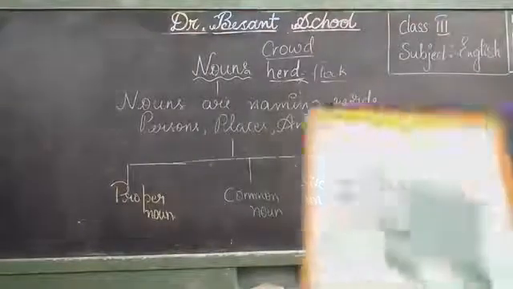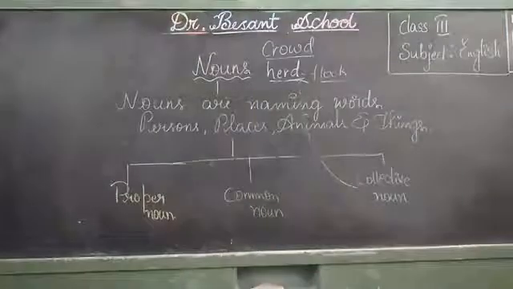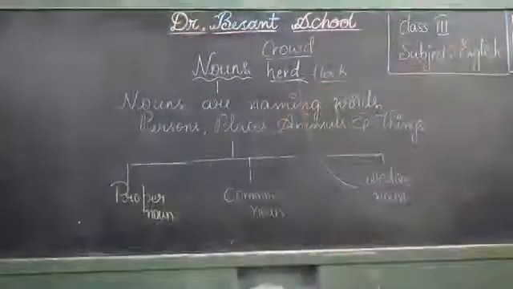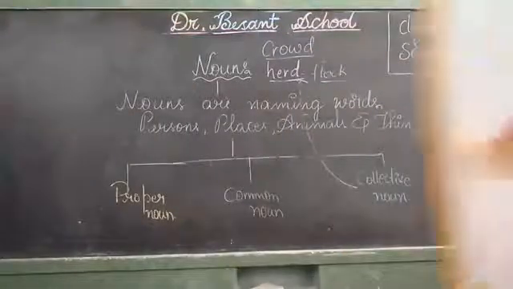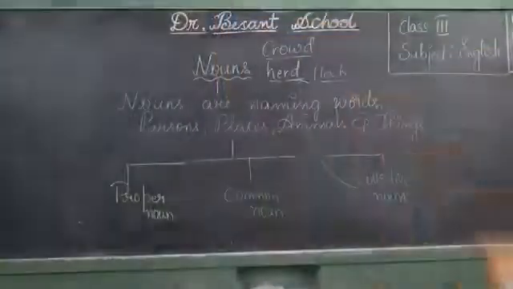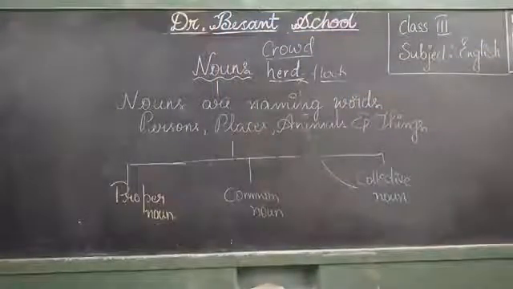Same way, elephants. How many? Only 1. So elephant. Here if you observe 4. So we call them a herd of elephants. Herd is a collective noun. What is this? A shoe. So we call this a shoe, only 1. When we have 2, we call them a pair of shoes. Same way, lion. How many? Only 1. So we call this a lion. Here if you see many, we call them a pride of lions. A pride is a collective noun.